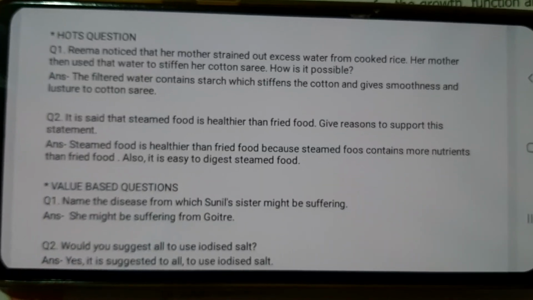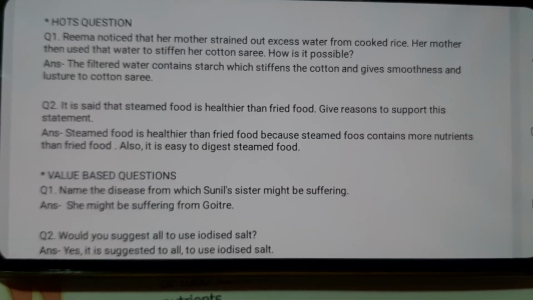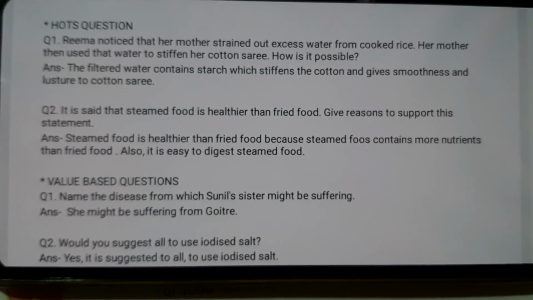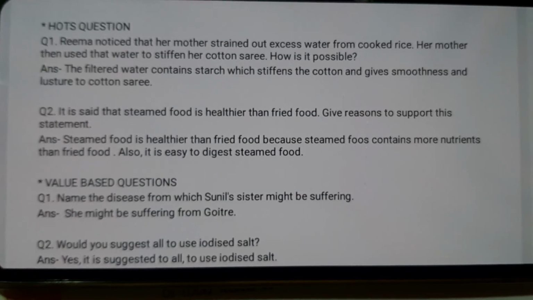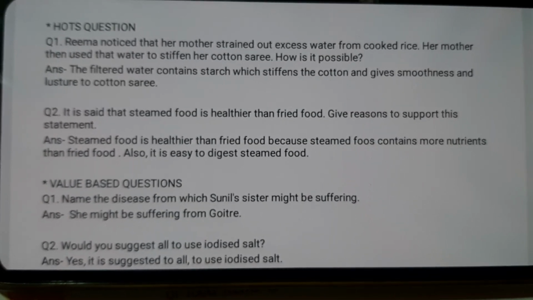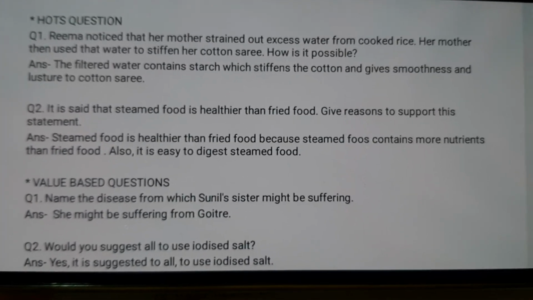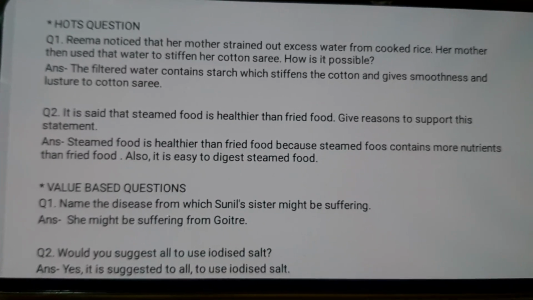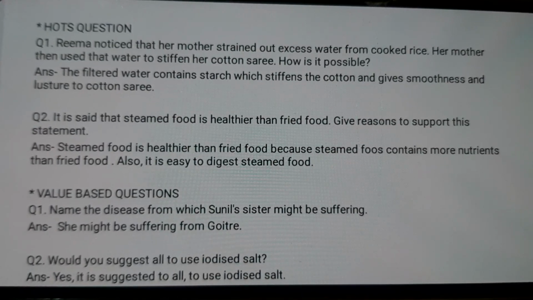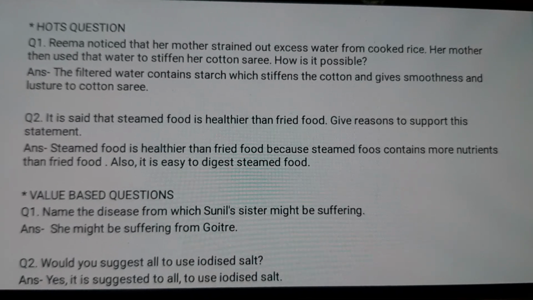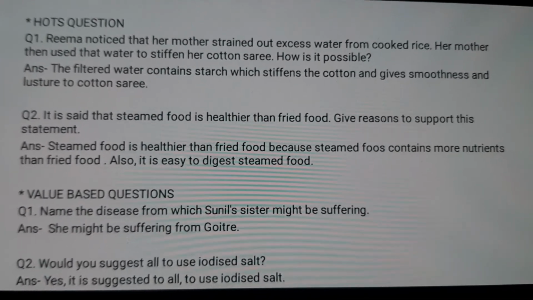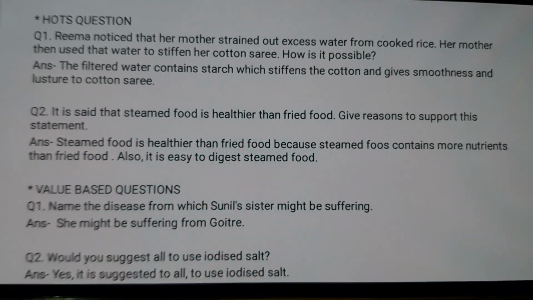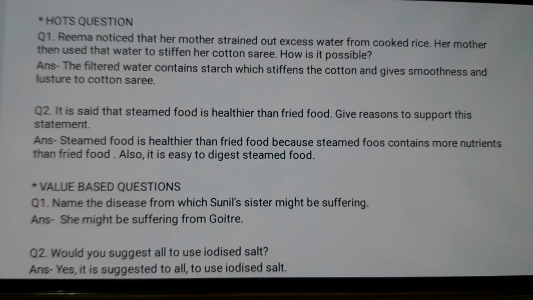All right. After that, we have the higher order thinking skills. Rima noticed that her mother strained out excess water from cooked rice. Her mother used that water to stiffen her cotton sari. How is it possible? The water that is strained out is the filtered water that contains starch. As you know, rice is a good source of starch. So, starch water stiffens the cotton sari and gives smoothness and luster to it.